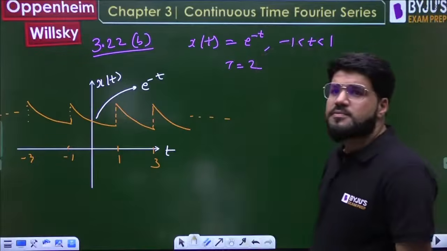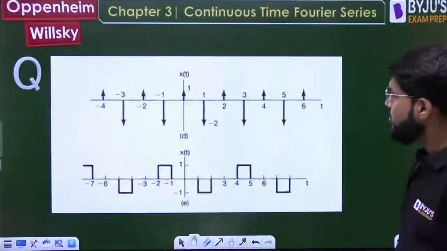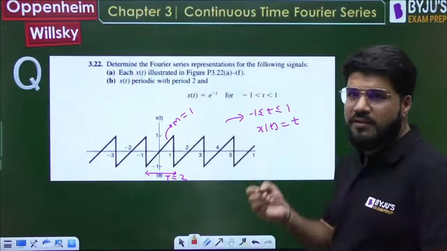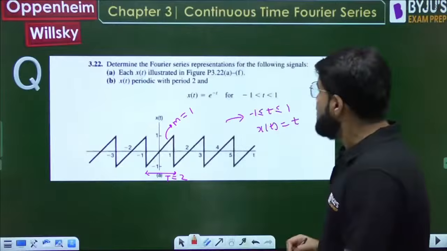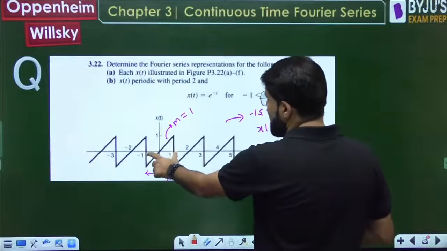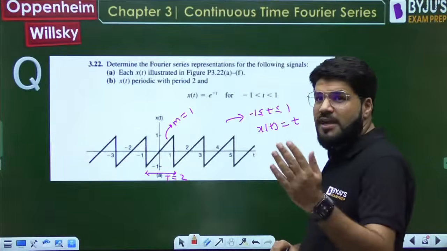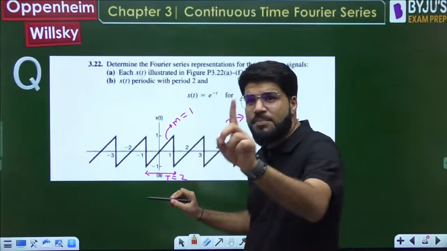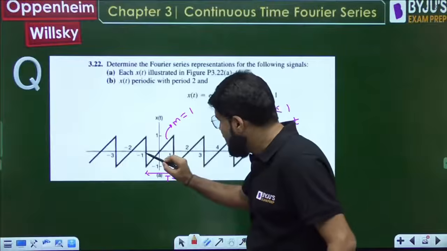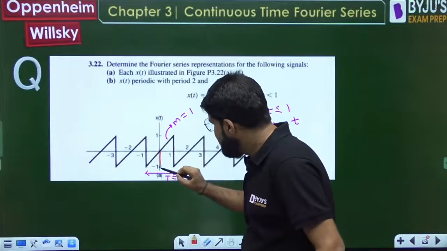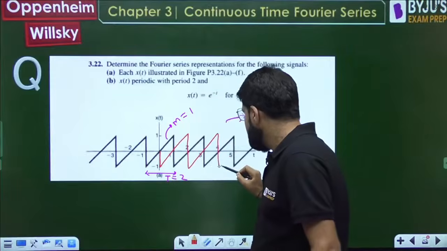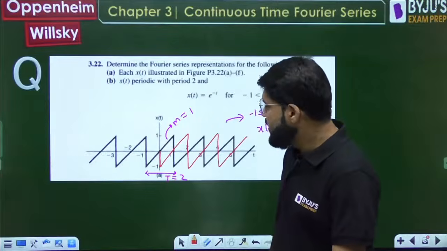Let's check half wave symmetry, what's the problem? For half wave symmetry we shift by half the time period. If there is a doubt coming up, let's check it out. What was the time period for this waveform? 2. Half the time period means T by 2, whose value is 1. So minus 1 will come here, it is going to go like this. It is not half wave symmetric.